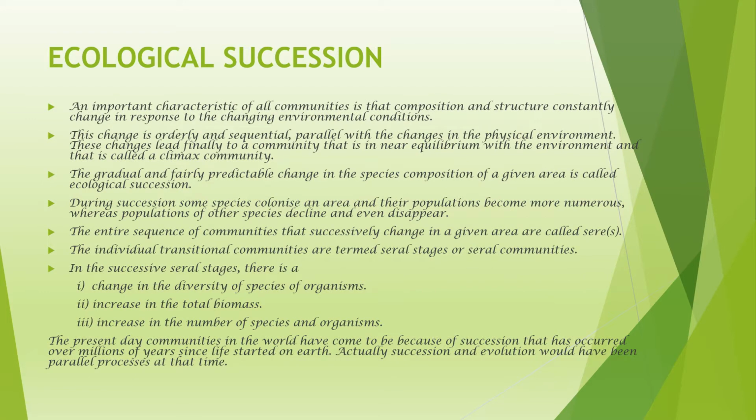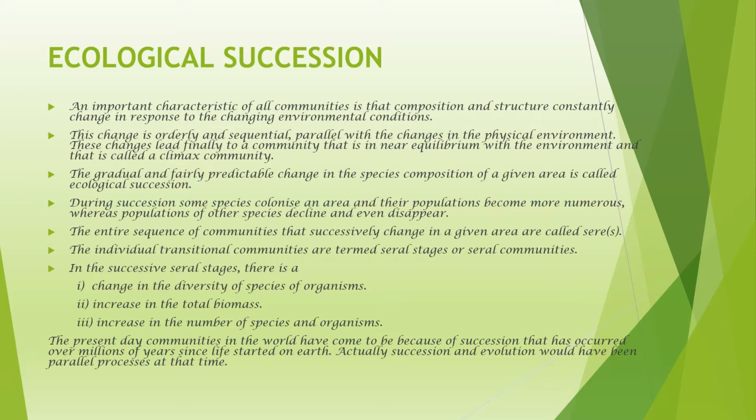An important characteristic of all communities is that composition and structure constantly change in response to the changing environmental conditions. You might have observed this in your surroundings. This change is orderly and sequential, parallel with the changes in the physical environment. These changes lead finally to a community that is in near equilibrium with the environment, and that is called a climax community. The gradual and fairly predictable change in the species composition of a given area is called ecological succession.